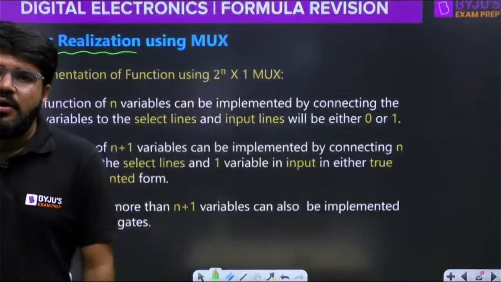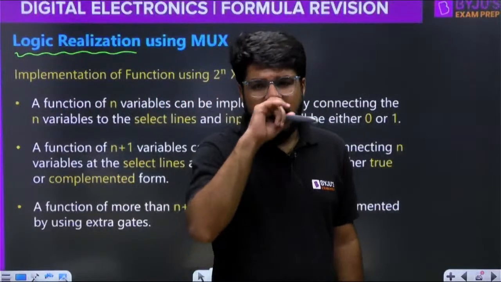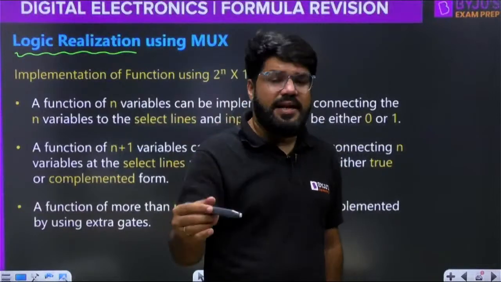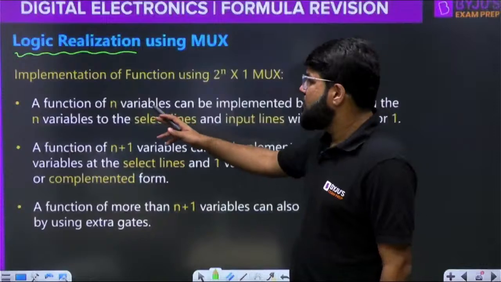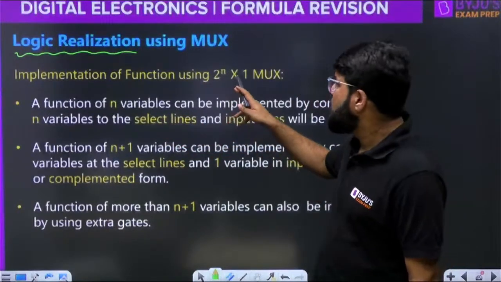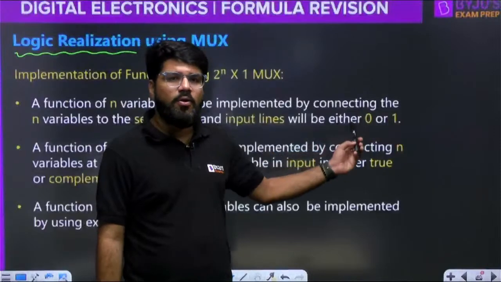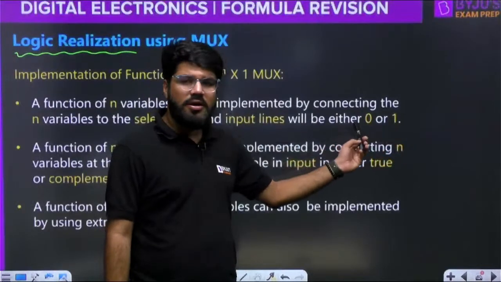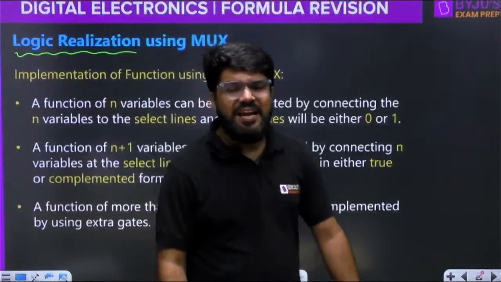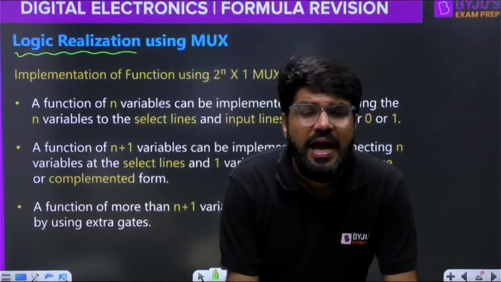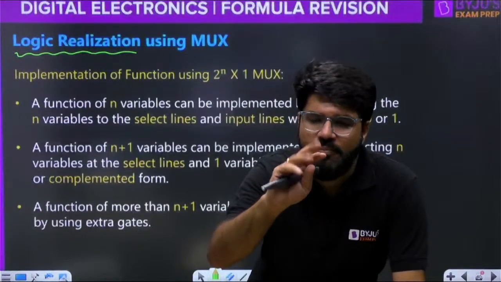If you connect n variables to the n select lines, yes Abhishek, please ask me, you are able to realize a function of n variables. But what will go to the input lines? Input lines can be either 0 or 1, ground or VCC, high voltage or ground. But suppose you connect n variables to the n select lines, and also connect one variable at the input lines, either in true form or complemented form, meaning A or A bar.